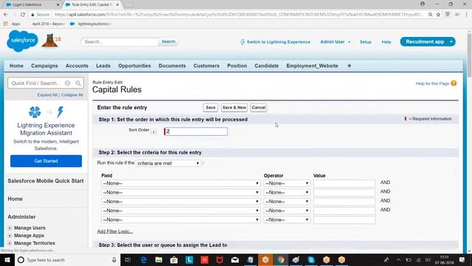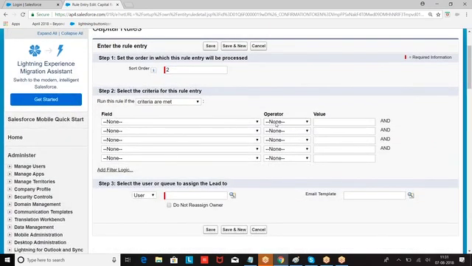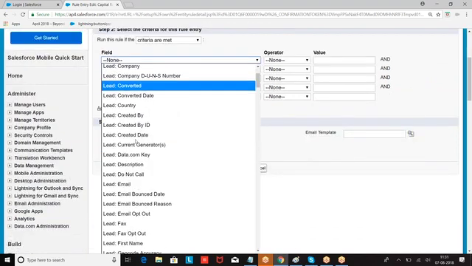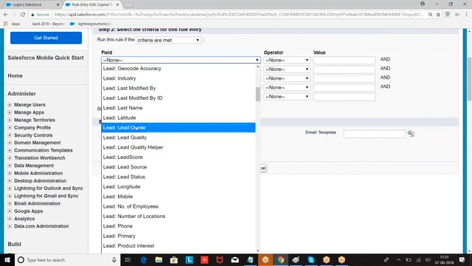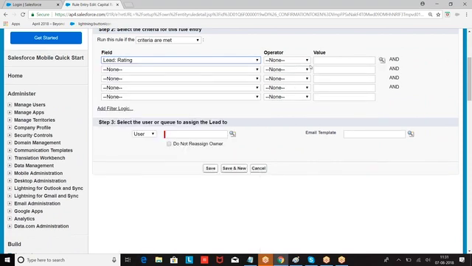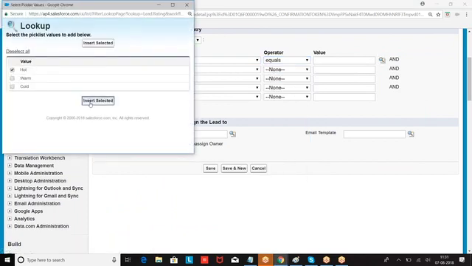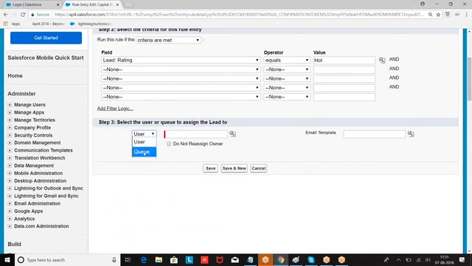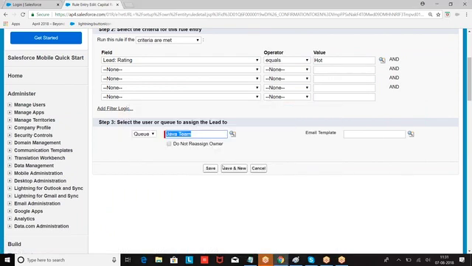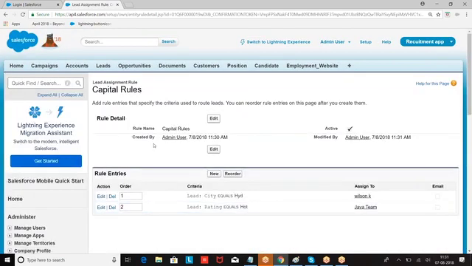Second rule. Whatever order I am giving, in the same order they will be checked. If the first rule is true, it will not check the second rule. If rating is hot, assign Java team as the owner. I have given 2 rules.